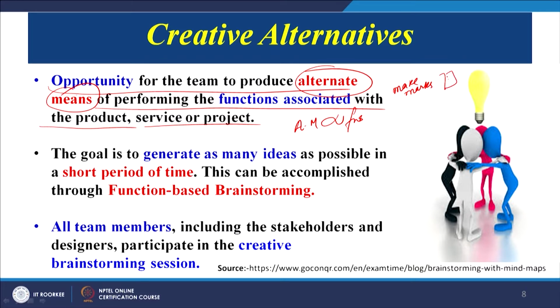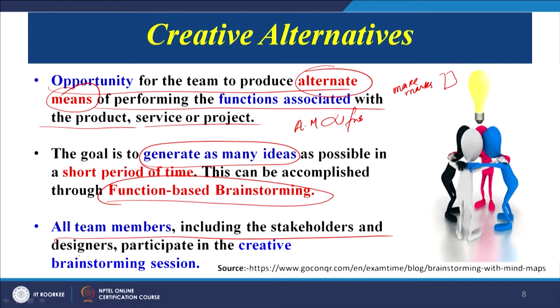The goal is to generate as many ideas as possible in a short period of time. This can be accomplished through function based brainstorming. So, there is a problem at hand, we have to satisfy a particular function, and what can be the alternatives for satisfying that function, that has to be creatively established. We will use the creativity of the individuals, we will keep on noting down the solutions, and then we will scrutinize those solutions to come up with the best solution. So, all the team members, including the stakeholders and designers, participate in the creative brainstorming session.